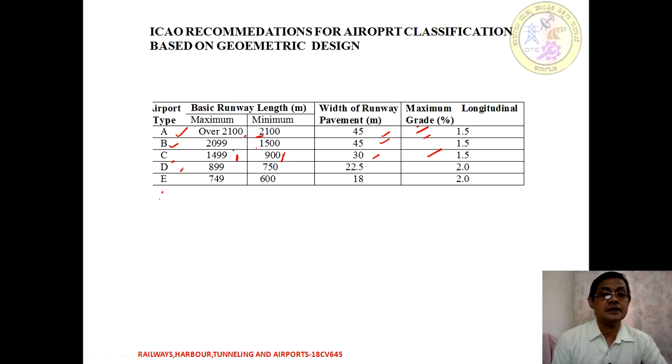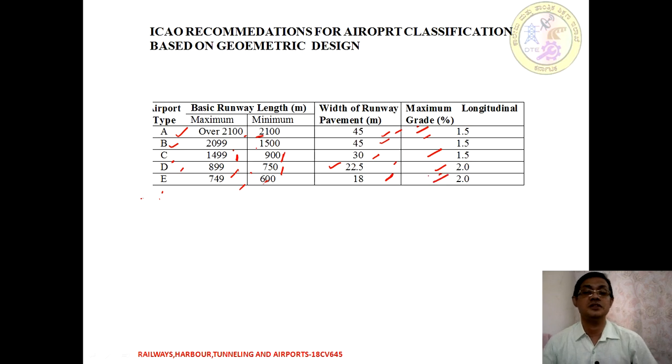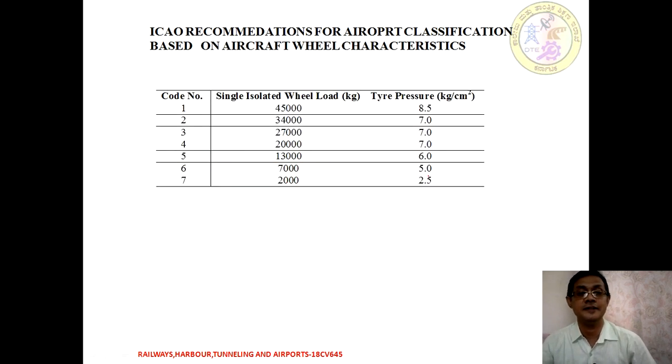Moving on to type D, it is going to have a minimum of 750 and a maximum of 899 meters, and the width of runway is 22.5 meters. Then the longitudinal grade is 2%. Similarly, type E is going to have 600 as a minimum and maximum of 749 meters. The width of runway pavement is 18 meters and it is once again 2% as longitudinal grade. So this is with respect to the alphabet.